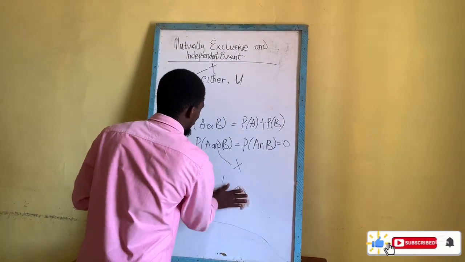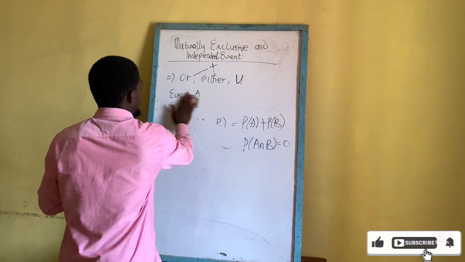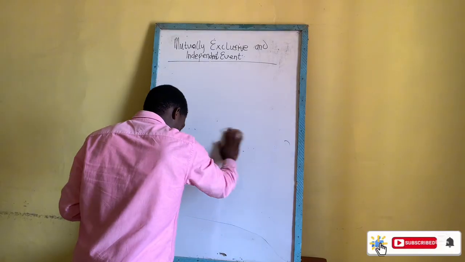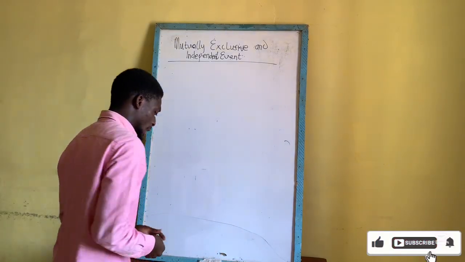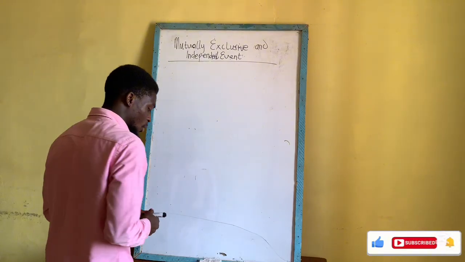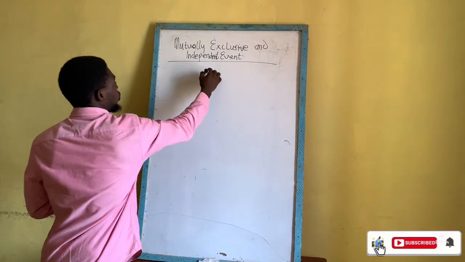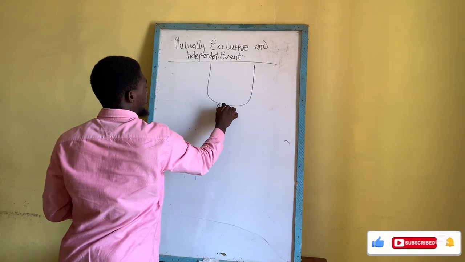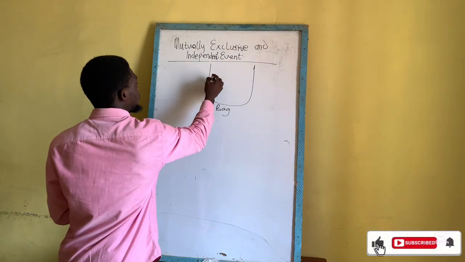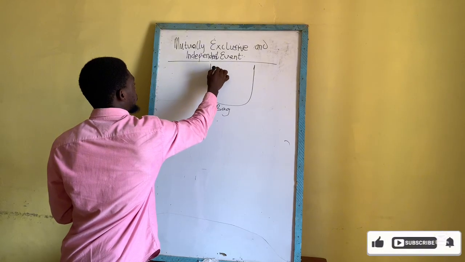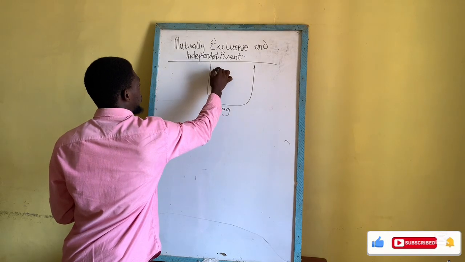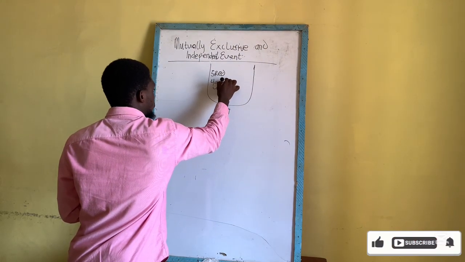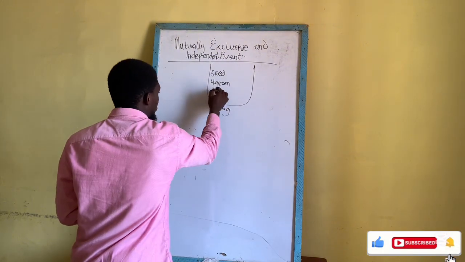So let's look at an example under mutually exclusive events. I have a question here that I want us to solve. A bag contains 5 balls of red. So assuming this is our bag, and it says that this particular bag contains 5 red balls, and also 4 green balls and 6 white balls.